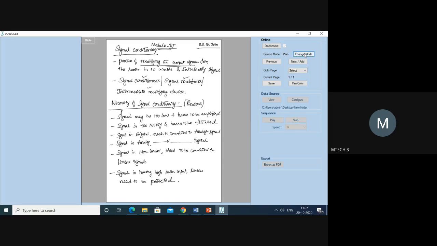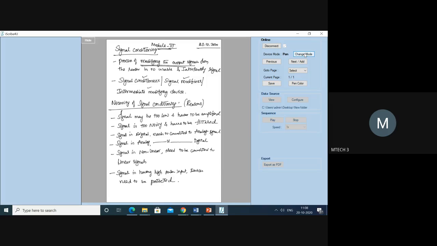Now these are all the reasons why we require signal conditioning. Please understand, first is the definition. Signal conditioning is a process of modifying the output signal. Please understand, it's a simple chapter. Please concentrate. It is a process of modifying the output signal obtained from the sensor so that you can use it for a particular application. The output should be a usable and satisfactory signal.